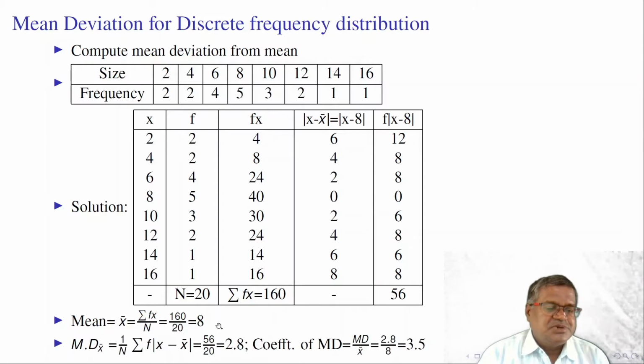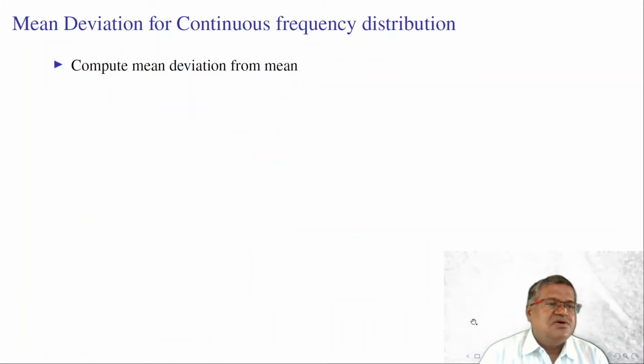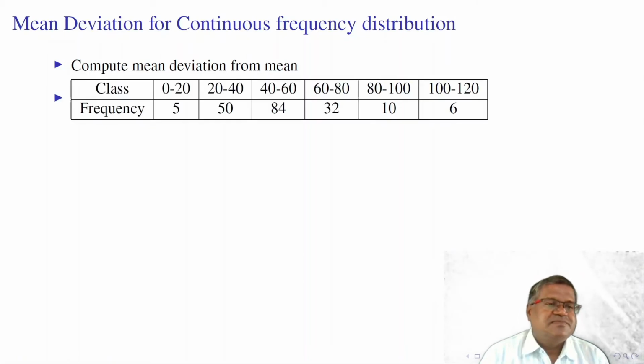Now substitute this summation f into modulus of x minus x bar in the formula. Mean deviation from mean is equal to 1 by n into summation f into modulus of x minus x bar. This is 56 by 20, which is equal to 2.8. Coefficient of mean deviation is equal to mean deviation divided by x bar. Here mean deviation is 2.8, x bar is 8. This gives us 3.5. Next, calculation of mean deviation for continuous frequency distribution.